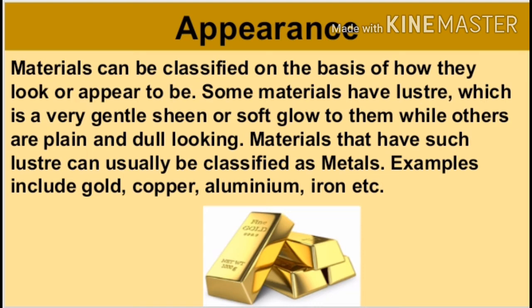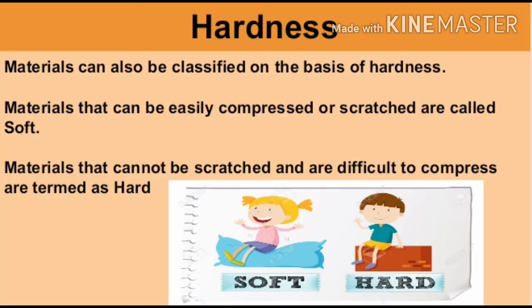The shine present in a material is known as luster. Metals are generally lustrous in nature, whereas non-metals are not. Gold and silver are highly lustrous metals. That is why they are used for making ornaments.